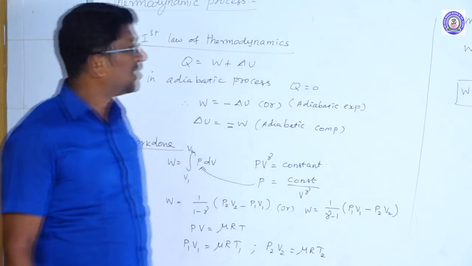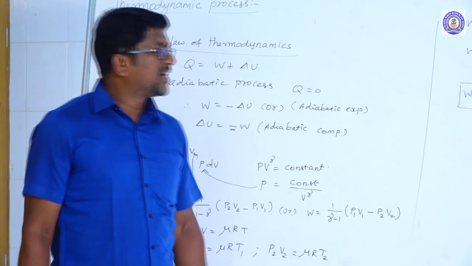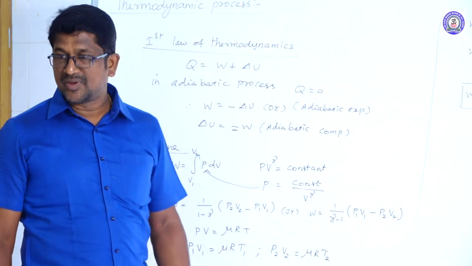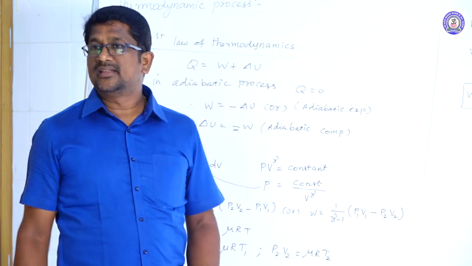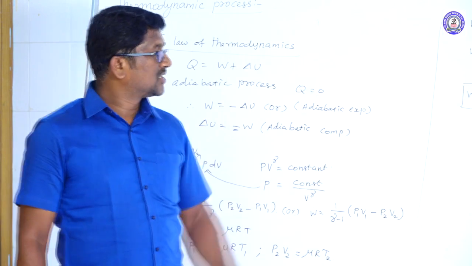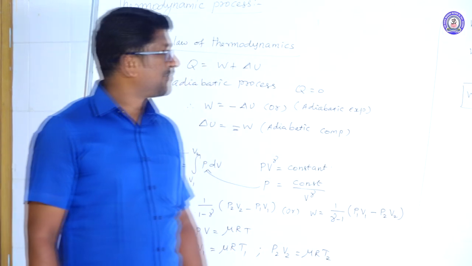The work done during an adiabatic process can also be calculated from the PV diagram, by measuring the area under the curve.